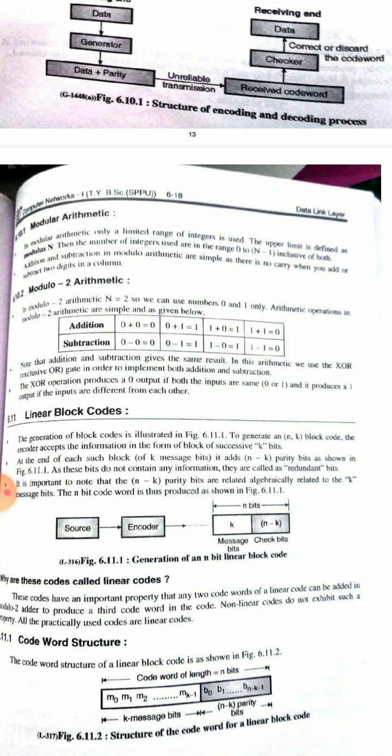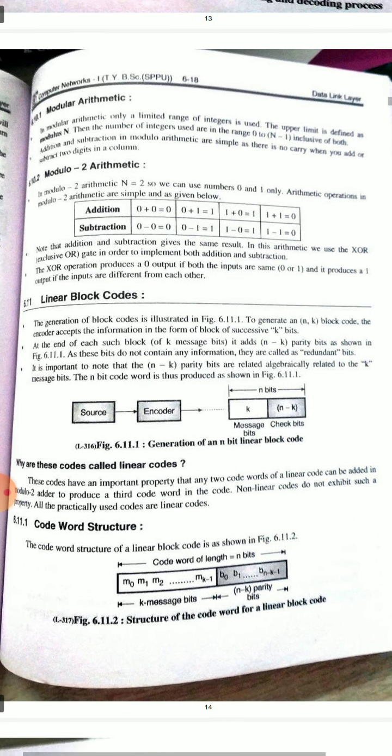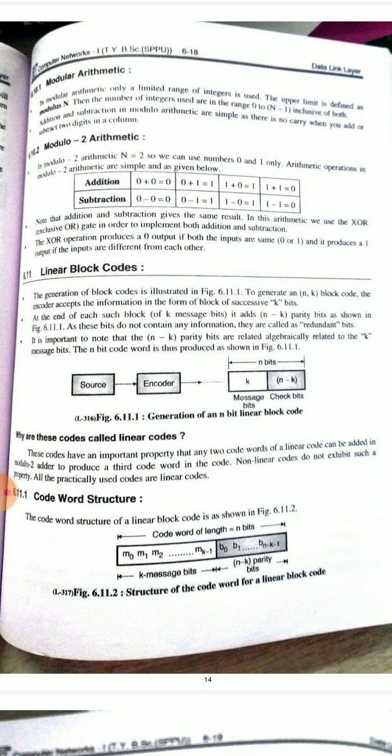In modulo 2 arithmetic we use XOR, so we get the same results for addition and subtraction. The XOR operation produces zero output if both inputs are the same, and produces one output if the inputs are different from each other. This is all about the XOR gate operation.